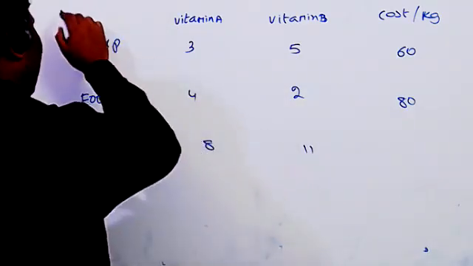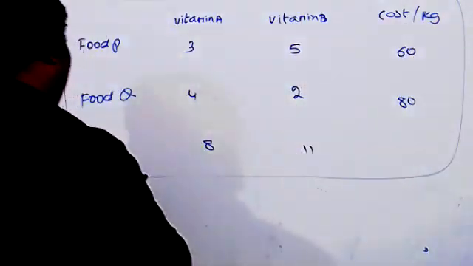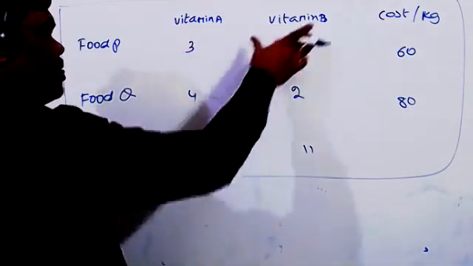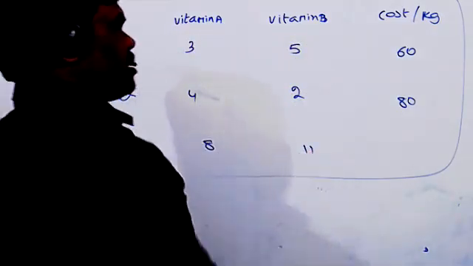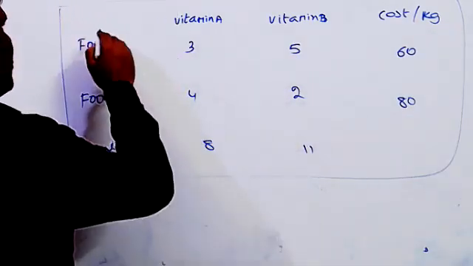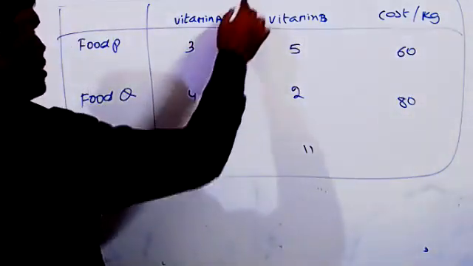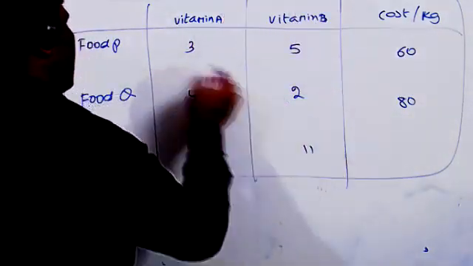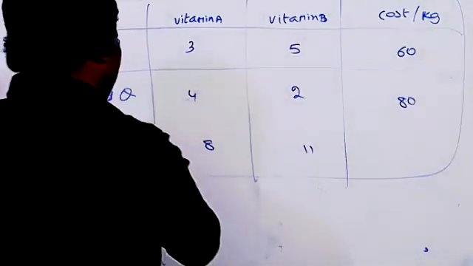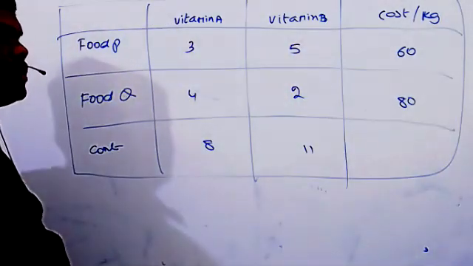This table is important to us. Now, based on this table, we just need to find it. Vitamin A is one constraint, vitamin B is another constraint, and the total cost is the objective function. Now, you can make the constraints here. Make the constraints clearly for food P and Q, and the total cost equal to how much they gave. Take it. Total cost.